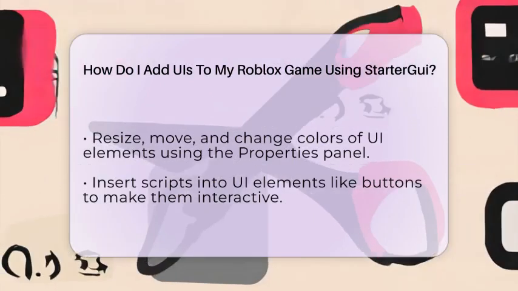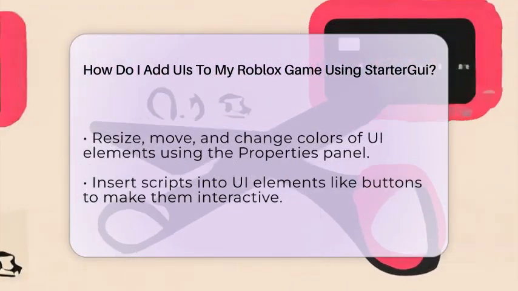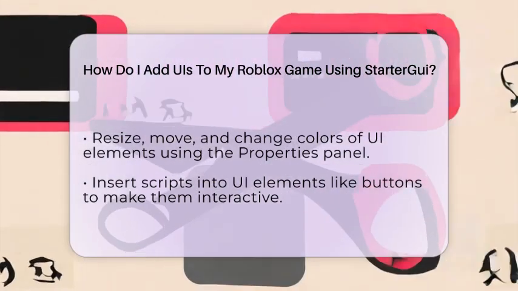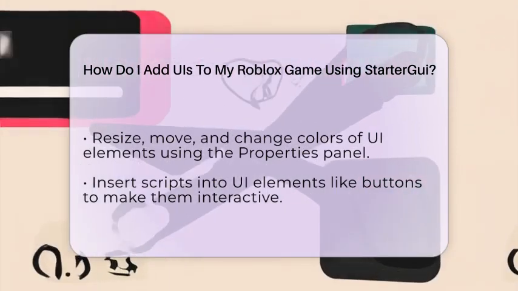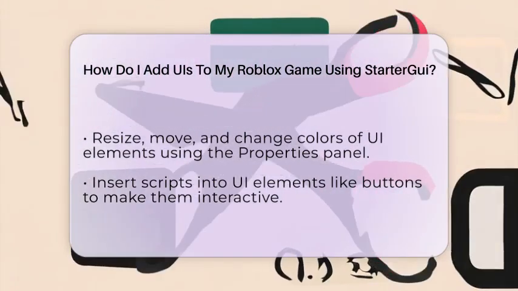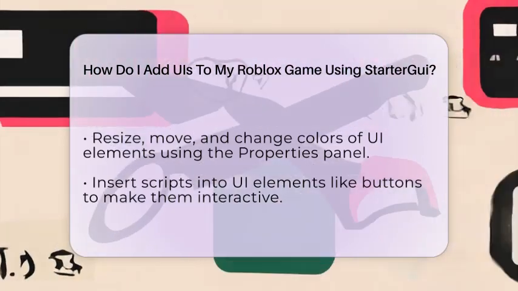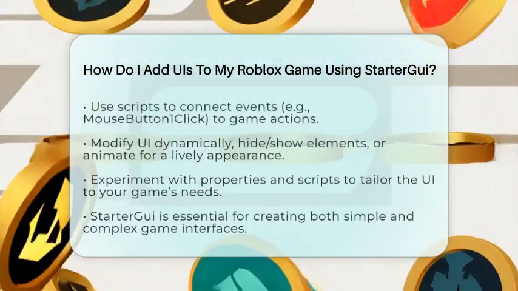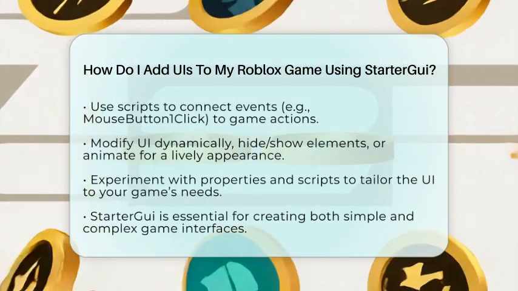For example, if you want a button to do something when clicked, insert a script into the button. Inside the script, you can connect the button's MouseButton1Click event to a function that triggers your game mechanic, like opening a door or giving points. Remember, scripting is key to making your UI more than just pretty pictures.